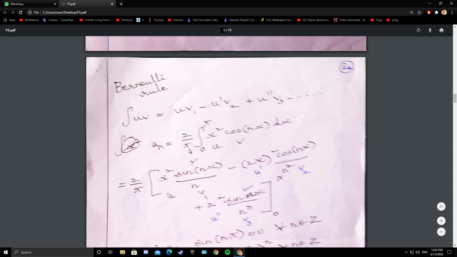So a n is 2 by pi integral 0 to pi x square cos of nx. u is always the polynomial function x square. v is the other function.